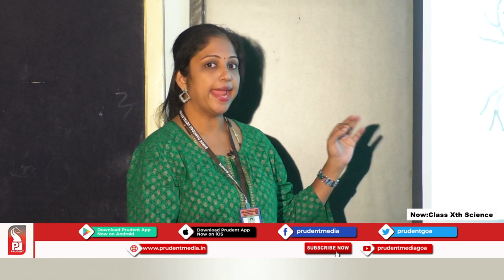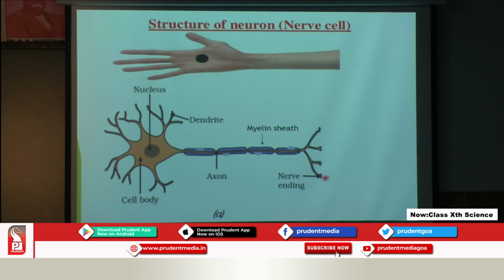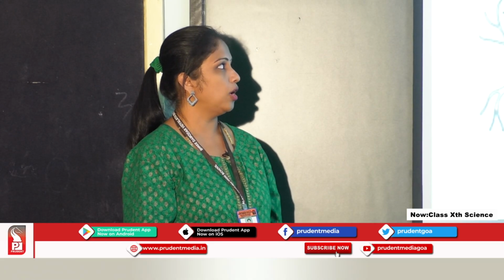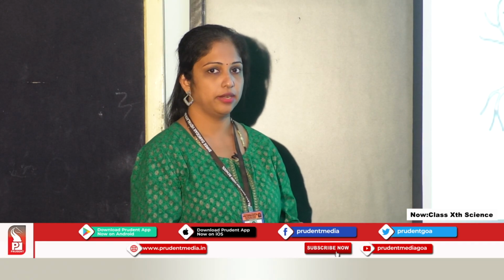Now we know the cell will end at some point, correct? The endings of this axon are called nerve endings. Simple, right? Let me compare it with the hand. Your palm can be compared with the cell body, with the center nucleus being a dark colored structure. Your fingers can be compared to the dendrites arising from the cell body. One of the projections is a long one, which is called the axon. The endings of the axon are called nerve endings.